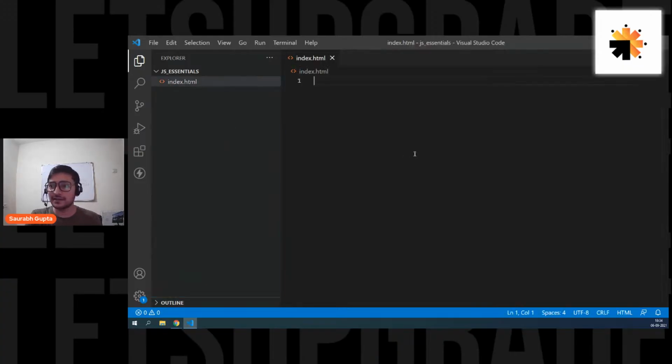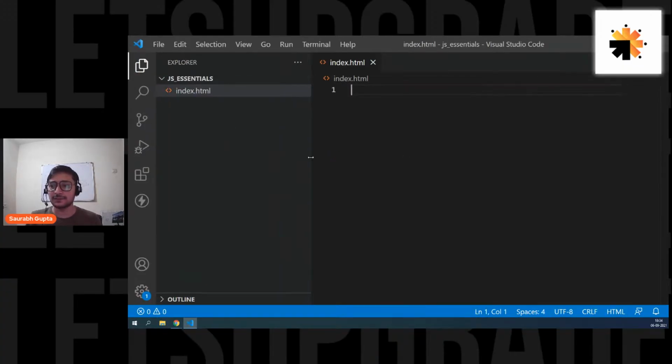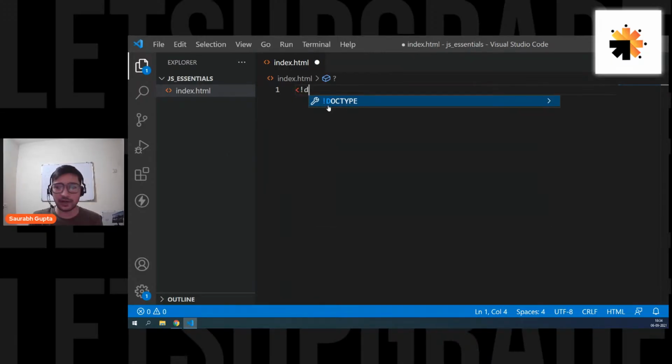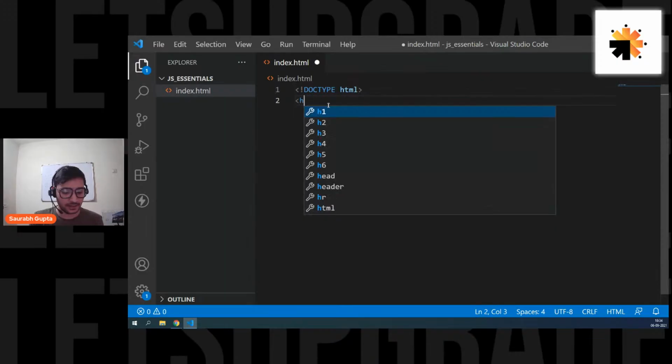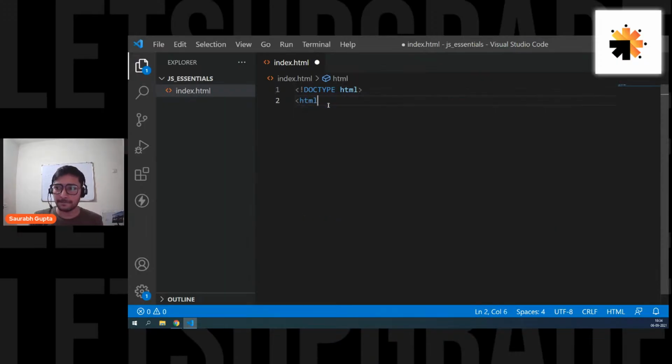Here we have our file. Let me increase the font size, and that's it. So now I have my HTML file, and let's write the basic code, the boilerplate. So doctype HTML, then html, and then inside html, I'm going to have my head.